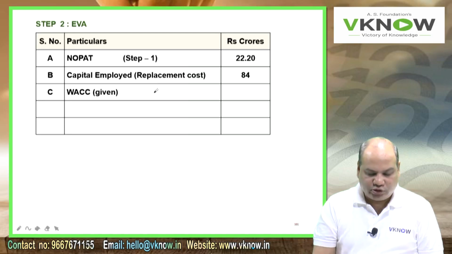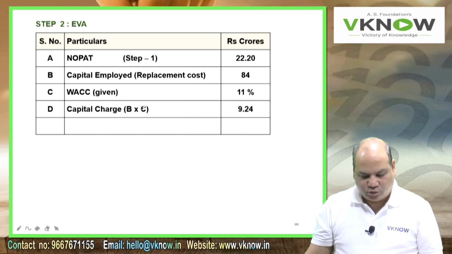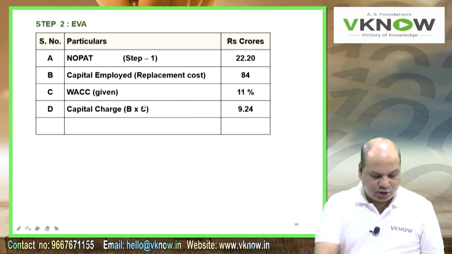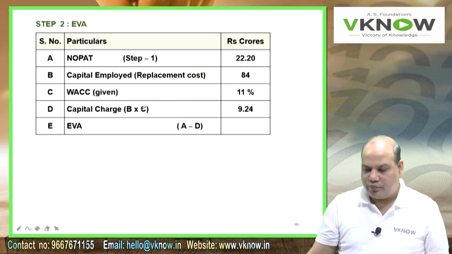Point C, WACC. WACC is given 11%. Capital charge we can calculate 9.24, and therefore economic value added is A minus D, that is 12.96.